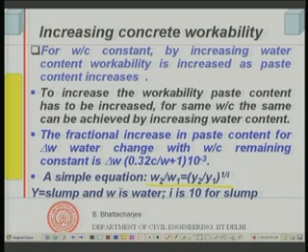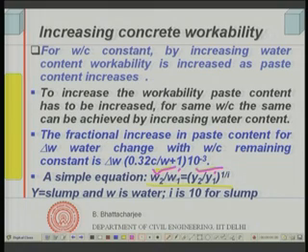Supposing Y2 is the slump or any other consistency measure, usually slump, VB, etc. W2 is the water content for the slump of Y2, and W1 is the water content for the slump of Y1.